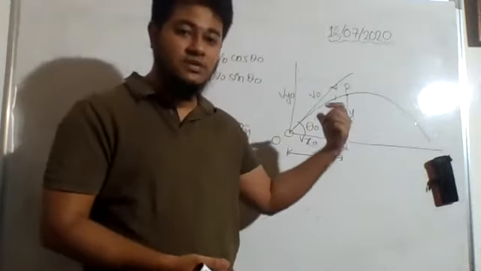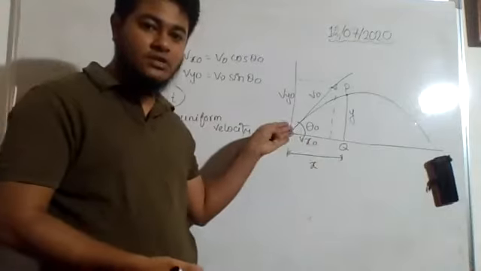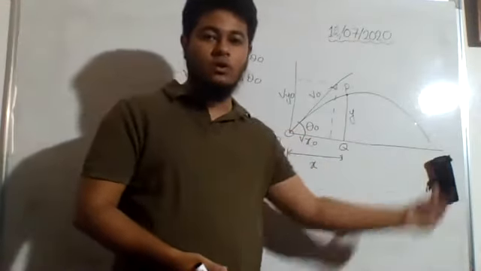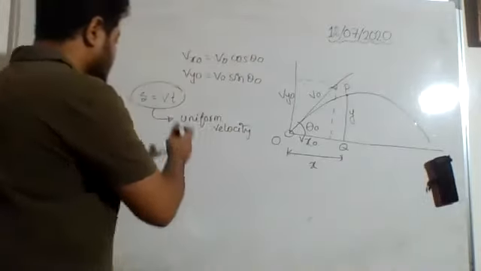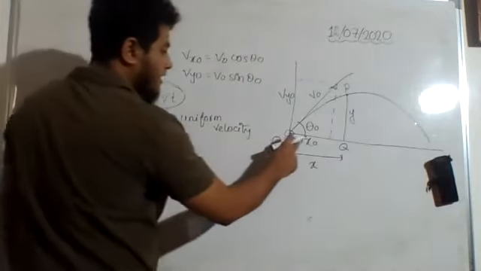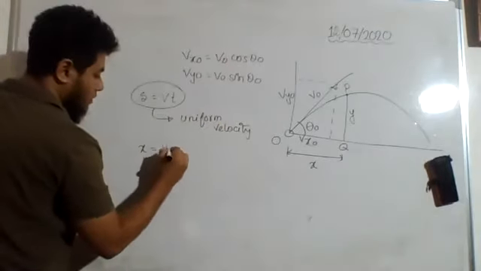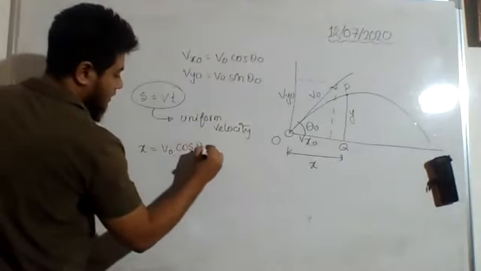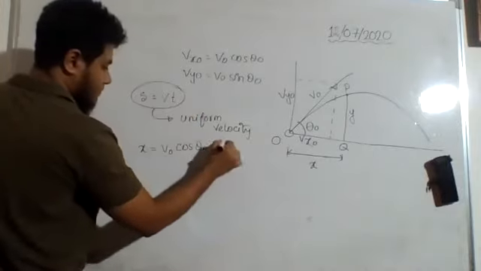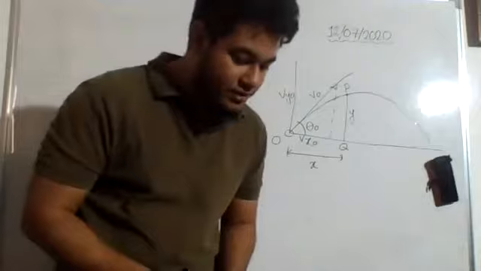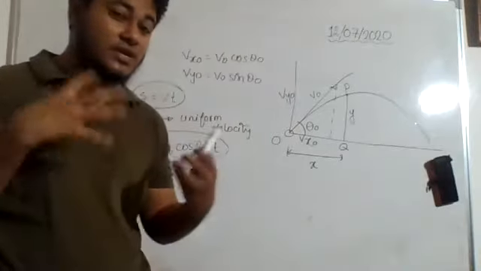This is equal to the initial velocity. The component of initial velocity along the x-axis will be maintained throughout this path, right? So this v, we can write as the initial velocity vx naught, which is v naught cos theta naught, into time t. This is how the line came. Okay, the equation 3.31. Every equation you need to understand, how it came.